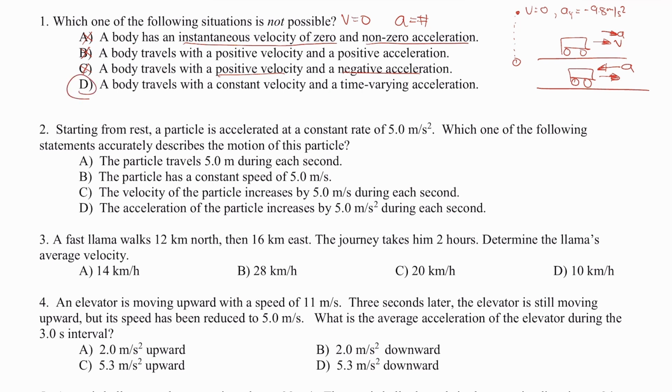A body travels with a constant velocity and a time-varying acceleration. Not only does this body have an acceleration, it varies. The very definition of acceleration is the change in velocity over time. This definition cannot hold in this scenario because letter D claims to have a constant velocity. So there's a mismatch here. Therefore, letter D is not possible and is therefore our answer.